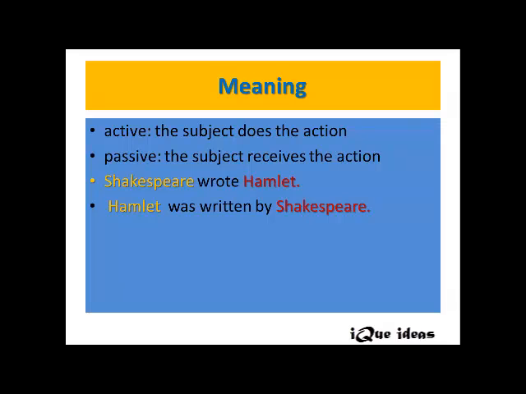Who is the performer in the sentence? Or who is the subject? Who does the action here? Shakespeare, right? And the verb in the sentence is wrote and the object is Hamlet. Since the subject is active here, we can say that the sentence is in active voice.